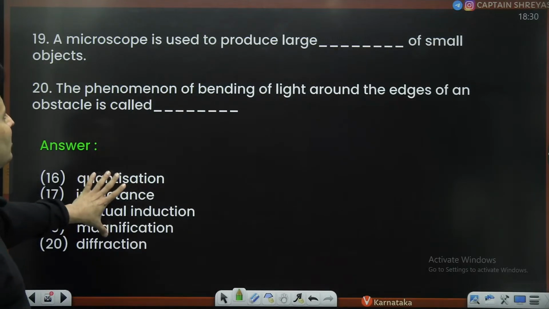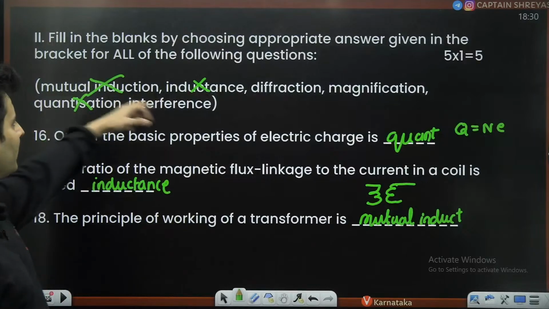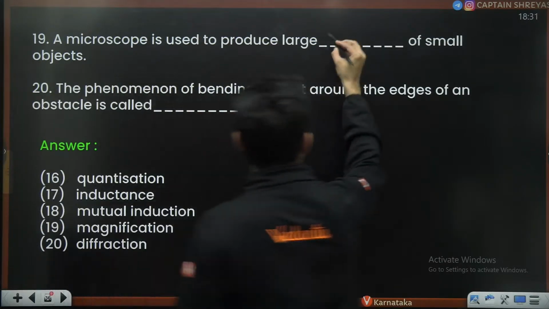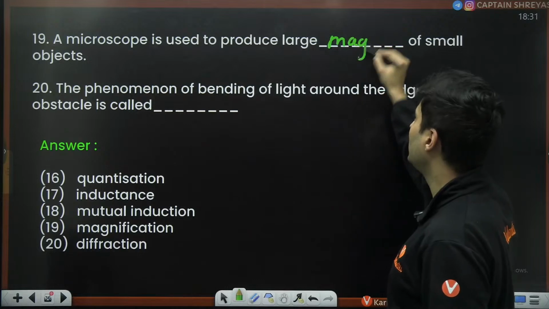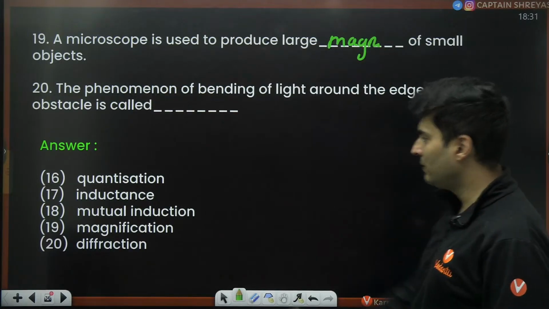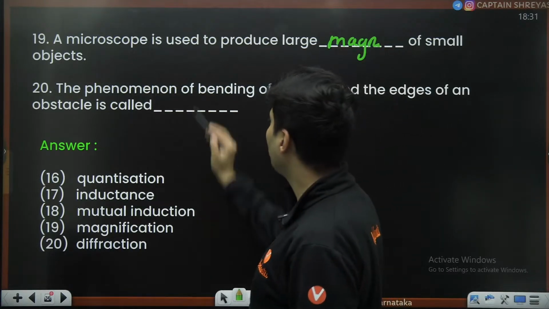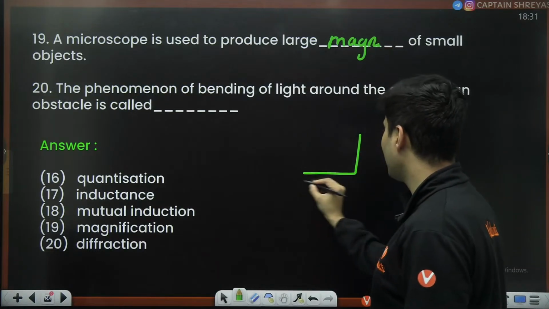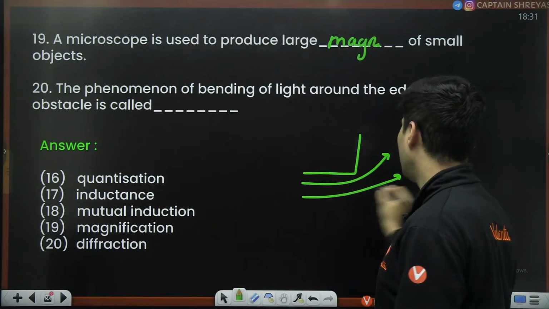A microscope is used to produce large dash of a small object. Large what? Diffraction, magnification, interference. Obviously, large magnification, if I'm not wrong. Yes, definitely that is the correct answer. The phenomenon of bending of light around the edge of an obstacle. If there is an obstacle, the light will bend like this.